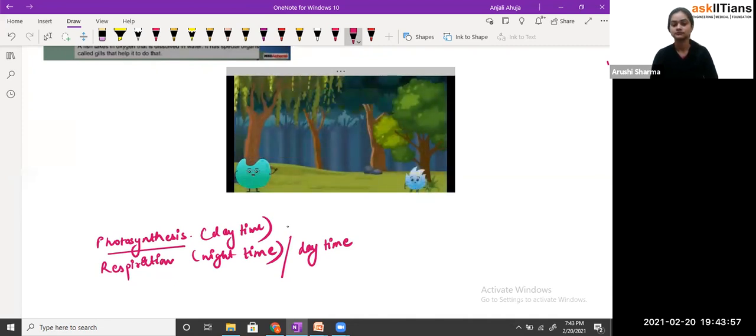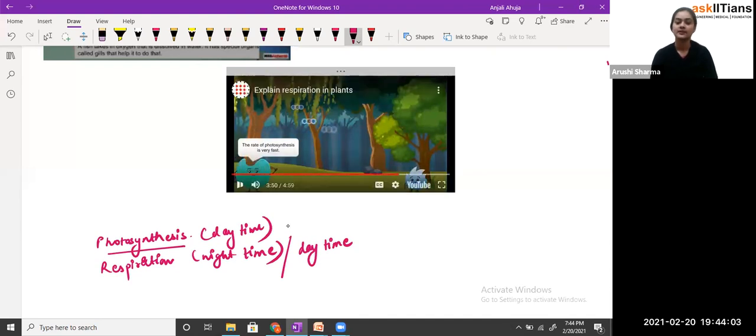Now at noon, when the light is bright, the rate of photosynthesis is very fast. So a large amount of carbon dioxide is used. Because students, in the very early morning there is very dim light, so in that condition respiration and photosynthesis are taking place at the same rate. But in the daytime, in the middle of the day, when there is bright sunlight, the plants are getting more sunlight. Because of that, photosynthesis will be faster in nature.